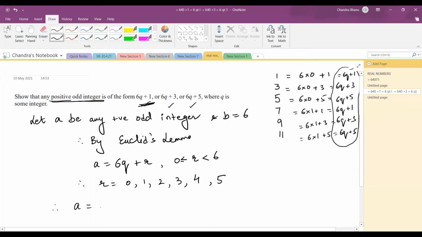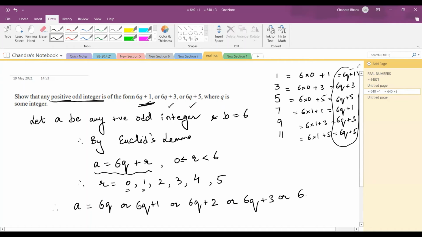Therefore, A is equal to, firstly, if I take R to be 0, then this will be equal to 6q. But if I take it to be 1, it will be 6q plus 1. If I take it to be 2, it will be 6q plus 2. If I take it to be 3, it will be 6q plus 3 or 6q plus 4 or 6q plus